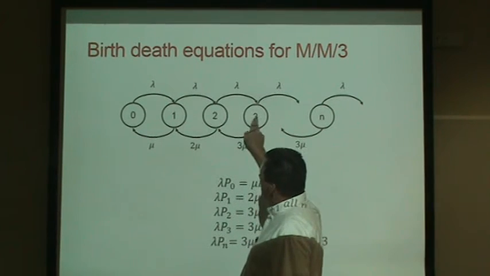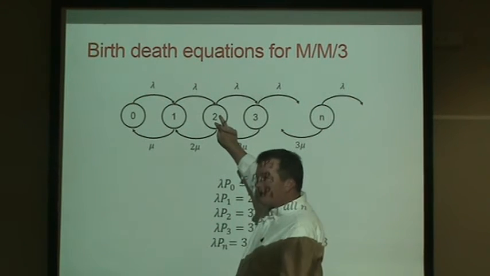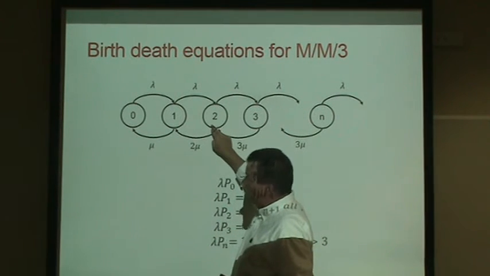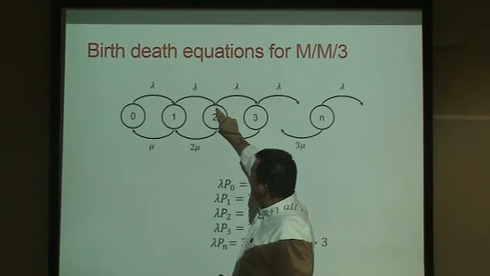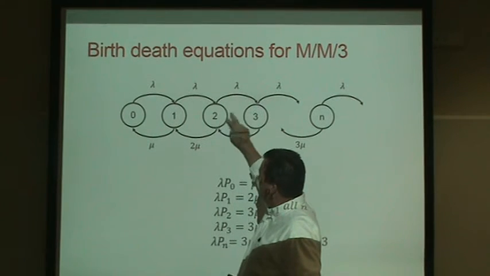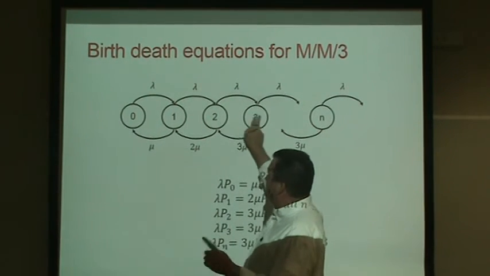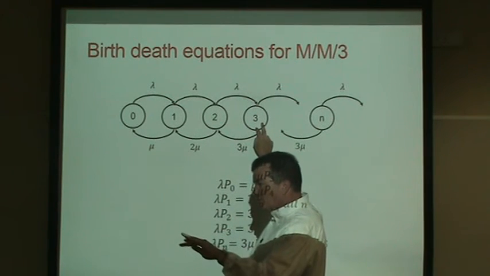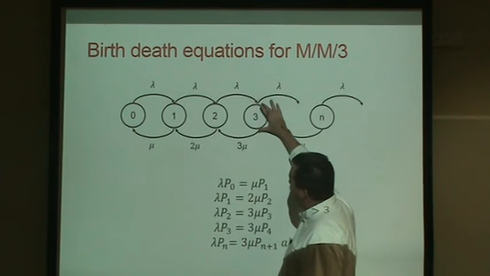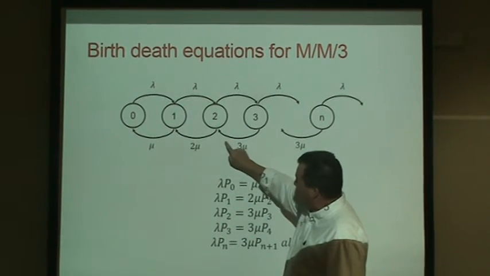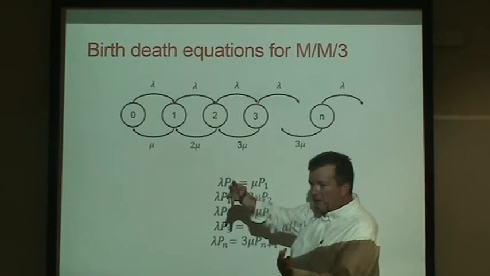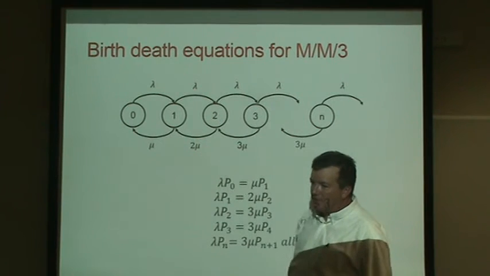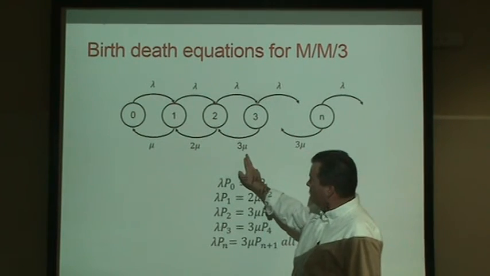To go from state 2 to state 3 means 2 servers are in use and a 3rd customer arrived. So the percentage of time we're in state 2 times the rate at which we go up to the next highest state, which is lambda, that's the rate at which we go from state 2 to state 3. The rate at which we go from state 3 back to state 2 is the percentage of time we're in state 3, and one of our 3 customers who are being served, any one of them completes, we would then go back to state 2. So that would be 3 times mu.